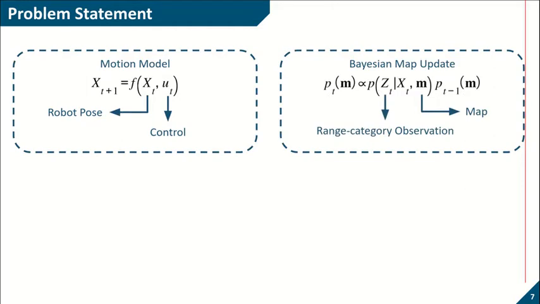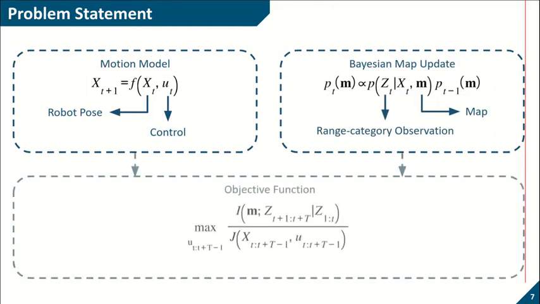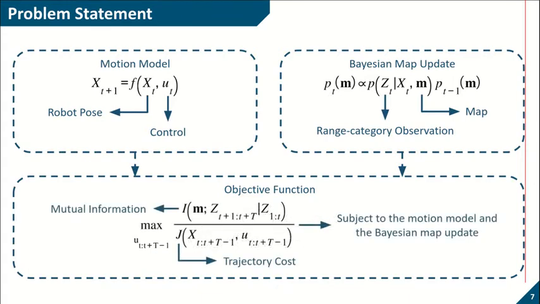Next, we define the problem of semantic exploration as finding a sequence of controls that maximize the mutual information between the resulting range category observations and the multi-class map, divided by the cost of the trajectory, which can be defined as distance traveled or elapsed time along the trajectory. Clearly, this optimization is constrained by the robot motion model and the Bayesian map update rule.